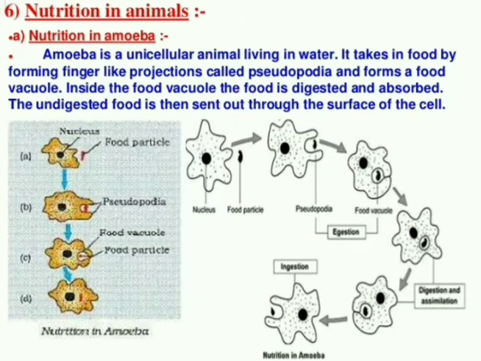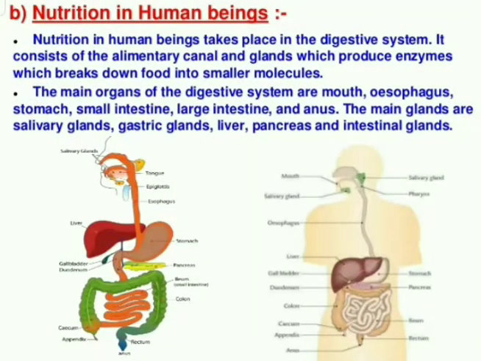So simple. Now just moving to the nutrition in human beings. It's a very complex process, and we already know the basics. We will study only a little advanced material here, so let's go through that first. The nutrition in human beings, especially the digestive system, is what should come to your mind, right?